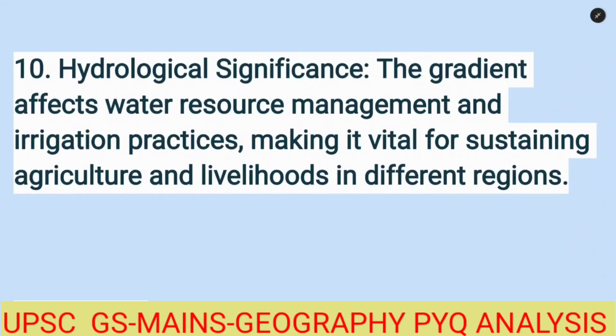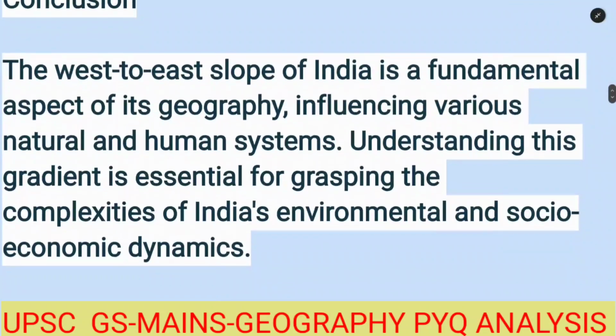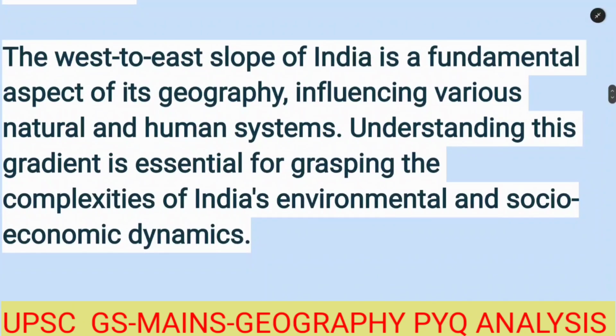Hydrological significance. The gradient affects water resource management and irrigation practices, making it vital for sustaining agriculture and livelihoods in different regions. Conclusion. The west to east slope of India is a fundamental aspect of its geography, influencing various natural and human systems. Understanding this gradient is essential for grasping the complexities of India's environmental and socio-economic dynamics.